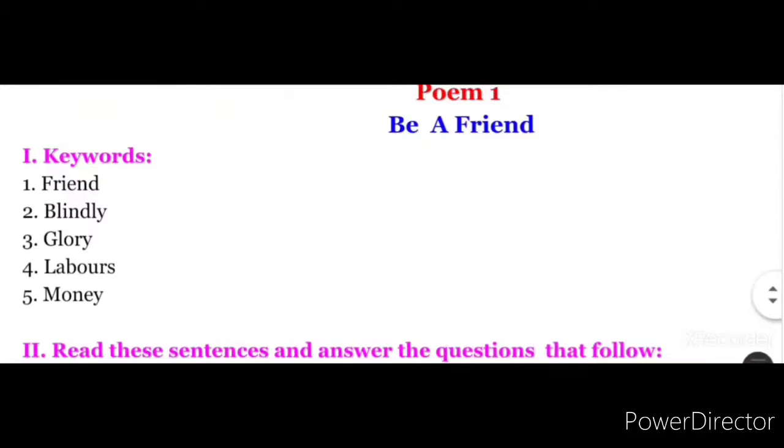First one is friend, second one is blindly, third one is glory, fourth one is labors, fifth one is money.